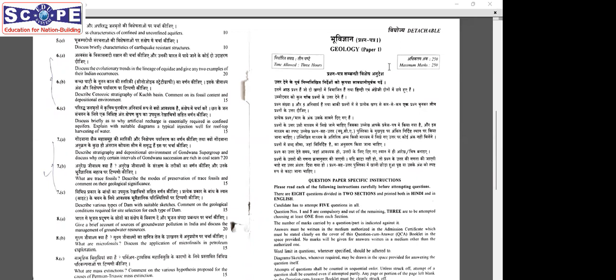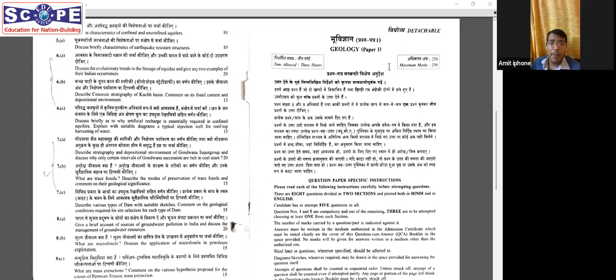8A, brief account of sources of groundwater pollution in India and discuss the management of groundwater resources. Straightforward syllabus. 8B, microfossil, discuss application of microfossils in petroleum exploration. Again, straightforward from our notes, we have covered most of these things. And what is mass extinction? Comment on various hypotheses proposed for the cause of Permian Triassic mass extinction. So again, a general question, but the specific hypotheses proposed for the cause of PT mass extinction is something I think we have not discussed. What the PT mass extinction was we have discussed, and what the effects of that were we have discussed. So what hypotheses, what causes were involved in this?